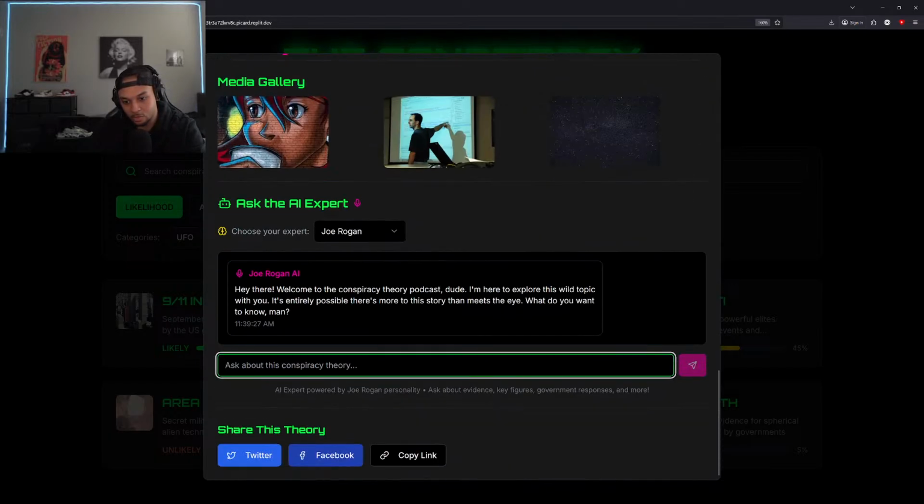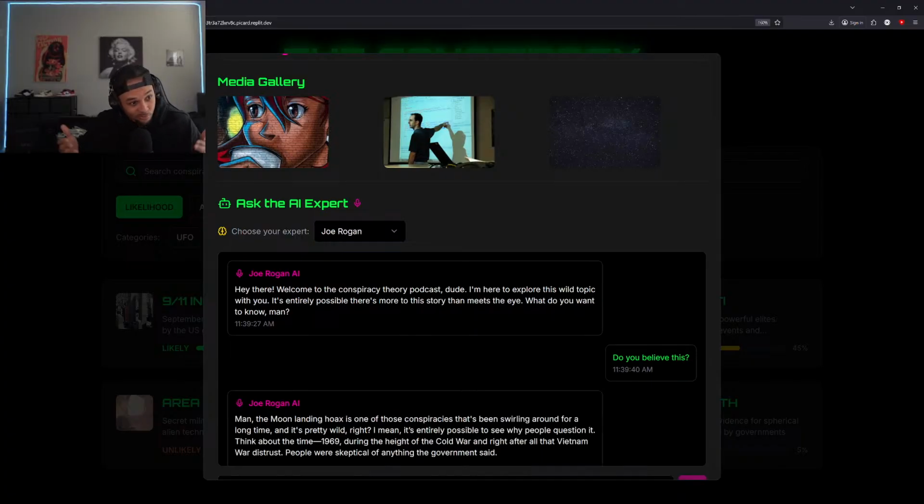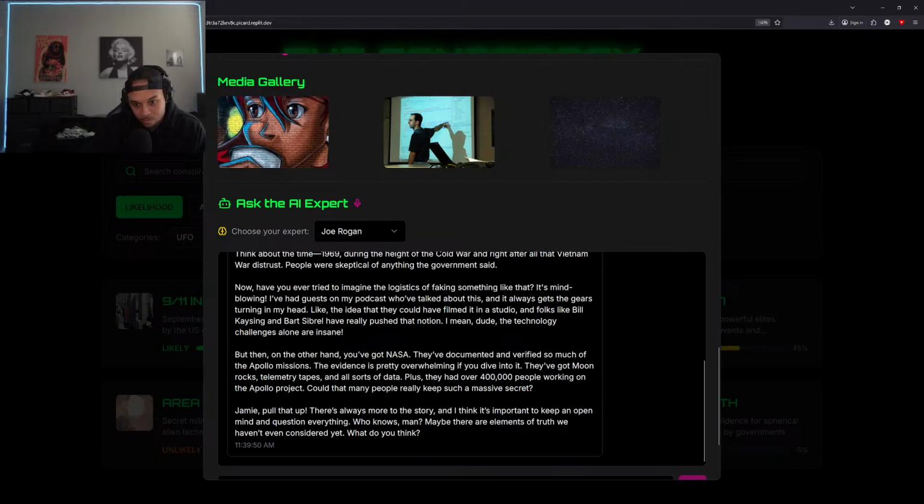All right, so let's see if Joe believes this. I like these prompts that it has while it's loading. Like, let me think about this, man. That's fascinating. So that's pretty in line with Joe Rogan, pretty much. All right, man. The moon landing holds one of the conspiracies that's been swirling around for the longest time and pretty wild. Now, have you ever tried to imagine the logistics of faking something like that? It's mind blowing. I've had guests on my podcast who've talked about this, and it always gets my gears turning in my head. All right, cool. So he has had guests talk about this. So it's referencing actual information.